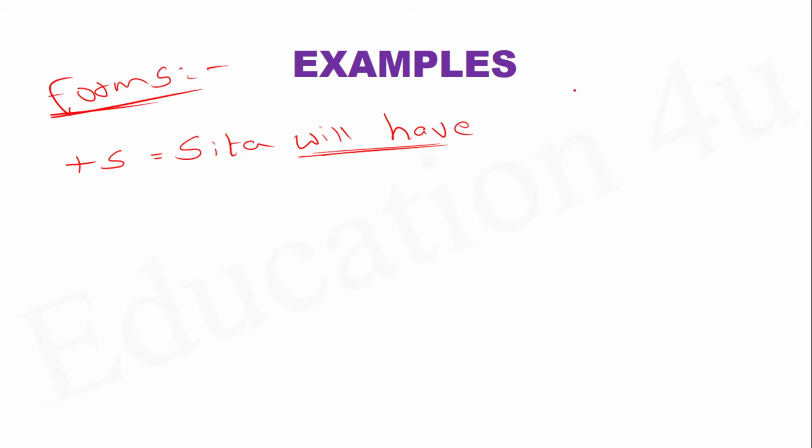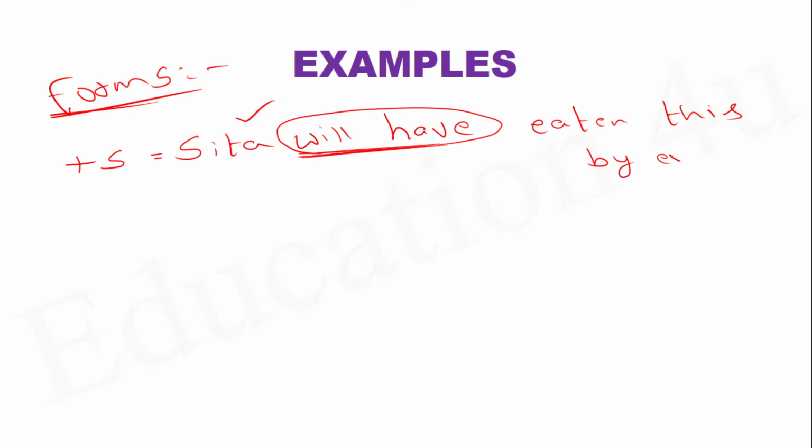So when I say Sita will have, that itself conveys 99% of the meaning of the sentence, because I am indirectly giving a message that I am going to talk about the future deadline and the completion of an action. Okay? Now let's see the example. The example goes like this. There is a girl called Sita, and I say, Sita will have eaten this by evening.